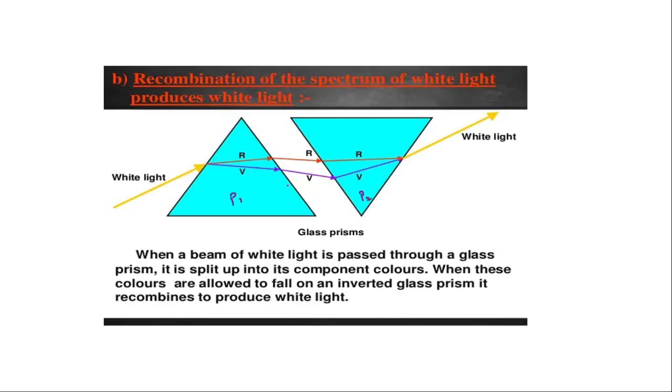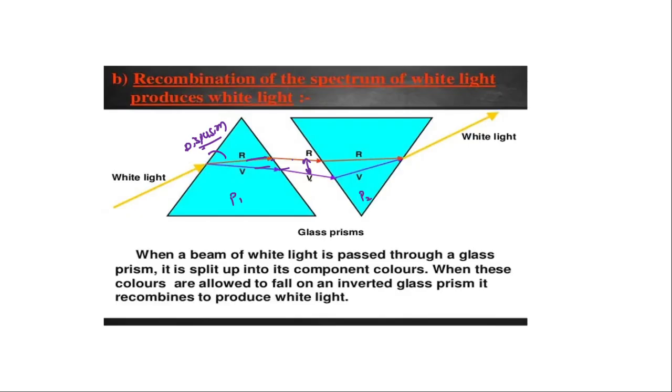Then if there is another prism placed adjacent to the first prism, imagine this is prism 2, what will happen? When white light passes through the first prism, it will undergo dispersion. When it comes out from this, we get a waveguide.